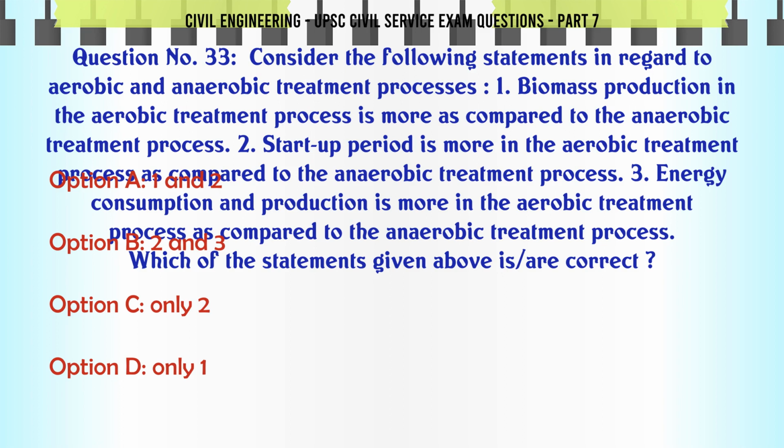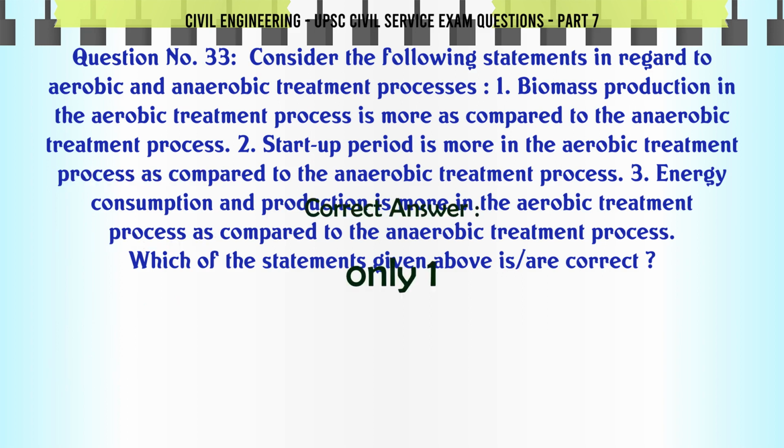Energy consumption and production is more in the aerobic treatment process as compared to the anaerobic treatment process. Which of the statements given above are correct? A. 1 and 2. B. 2 and 3. C. Only 2. D. Only 1. The correct answer is only 1.